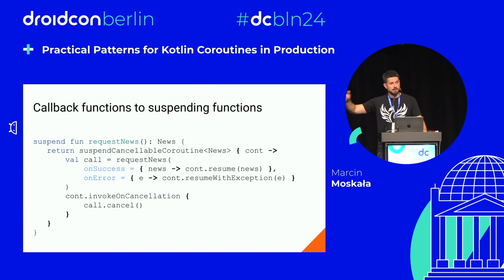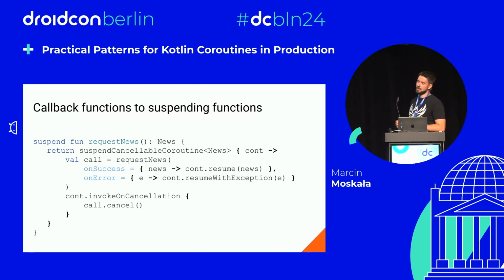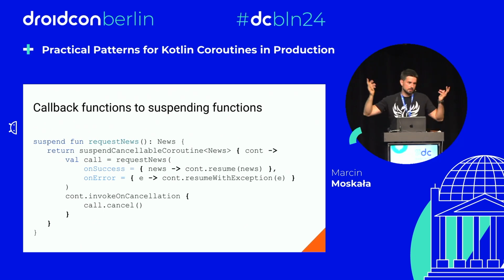You need suspendCancellableCoroutine and set up the callback in a way that when there is a success, you resume it with the result. In case of an exception, either some other result like null or failure, or you resume with exception, which is the same as throwing an exception from the suspension point. You should also remember to invoke invokeOnCancellation, which is called when the coroutine is cancelled, to also cancel the callback. It shouldn't be used if we don't need it anymore.